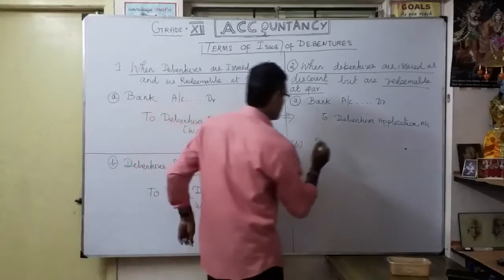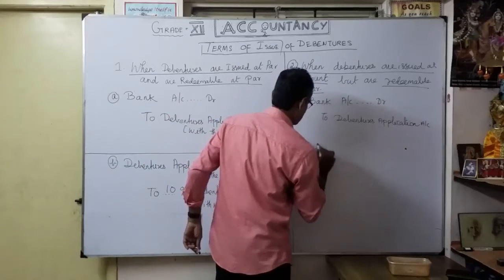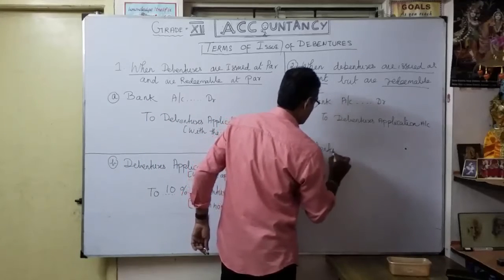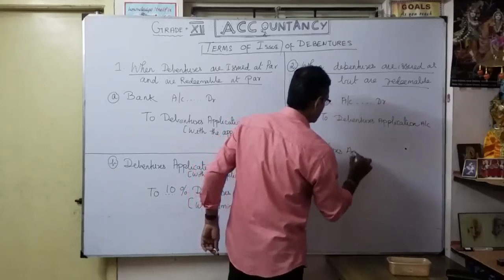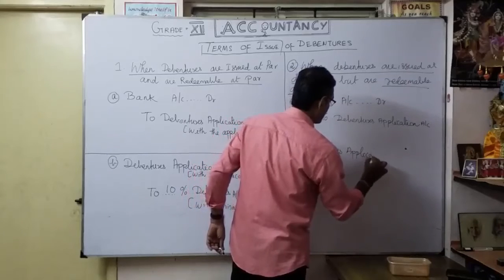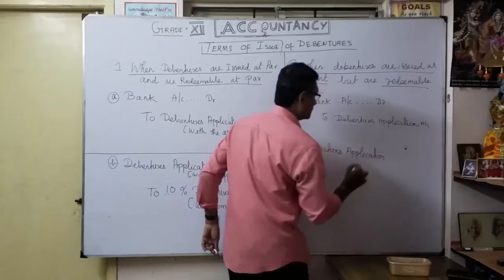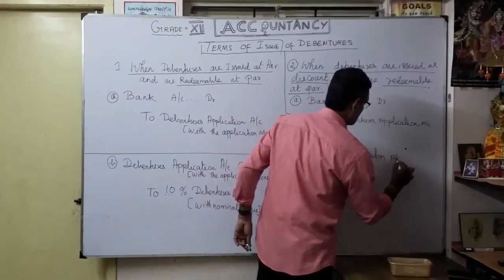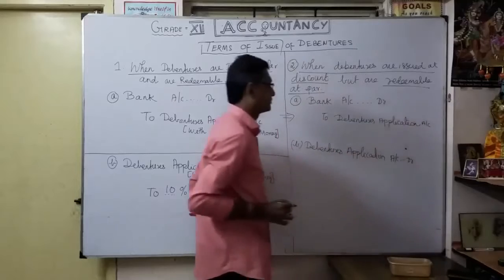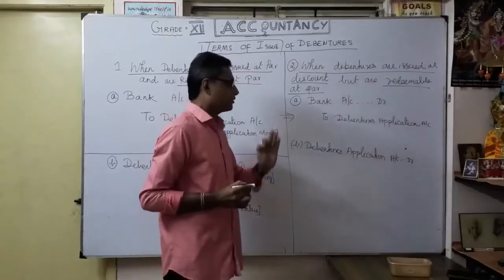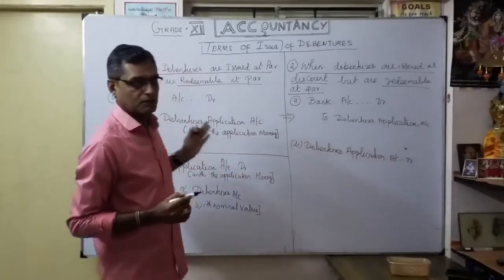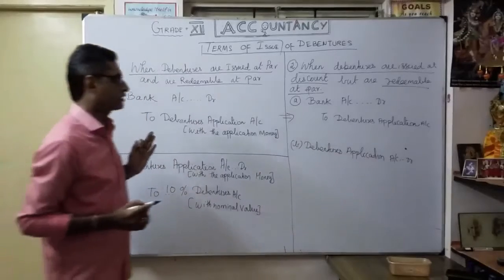Okay, what is the second entry? Debentures application account debtor. So here your issue is at a discount. Issued at discount. Okay.